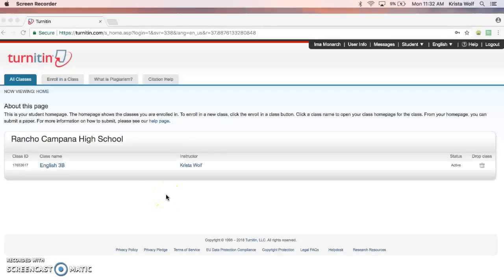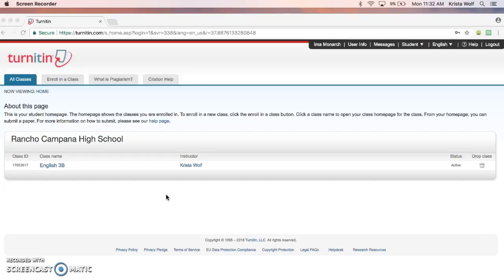So this is the Turnitin screen, and at the beginning of the trimester, you set up an account with Turnitin.com. If for whatever reason you're having issues finding your login, I would go to your preferences folder on your computer and see if you can find the information. If you absolutely need to, you can create a new account, and make sure that you go back to the week 1 daily agenda to look at how to get that set up in Turnitin. But most of you are in, so that should not be a problem.